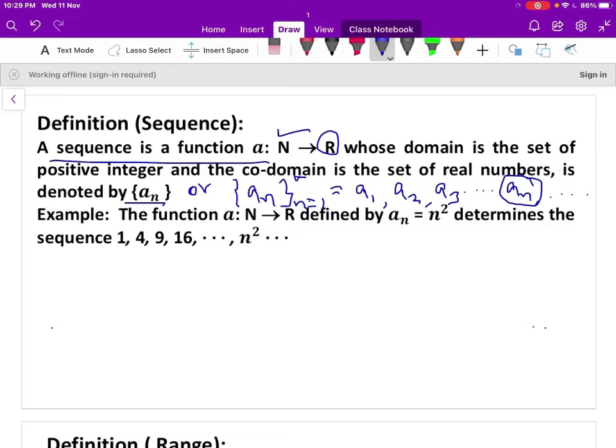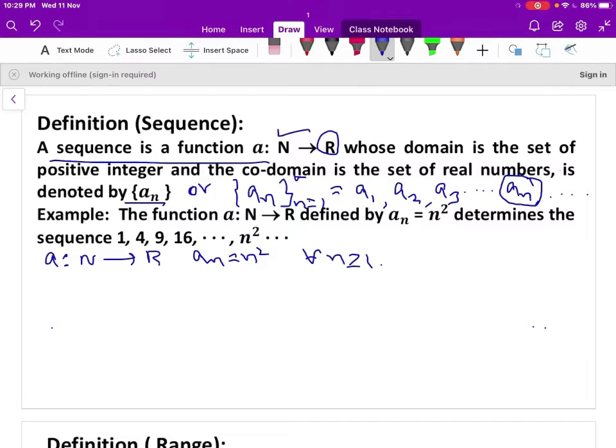Let us take some examples of sequences. The function a is a function from natural numbers to real numbers, defined by a_n equal to n square for all n greater than or equal to 1.